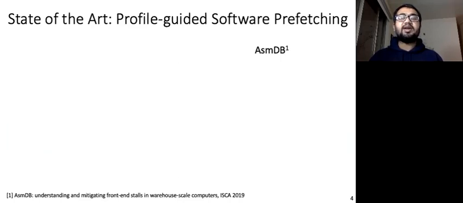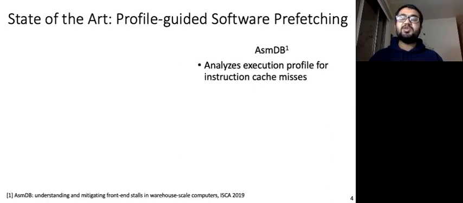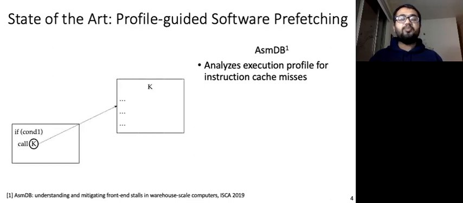ASMDB is a profile-guided software instruction prefetching technique from Google. ASMDB analyzes the execution profile of data center applications to identify I-cache misses. This work observes that I-cache misses happen when an instruction changes the program control flow and the program executes the next instruction from a different cache line.